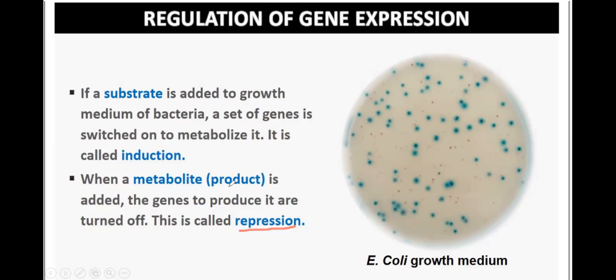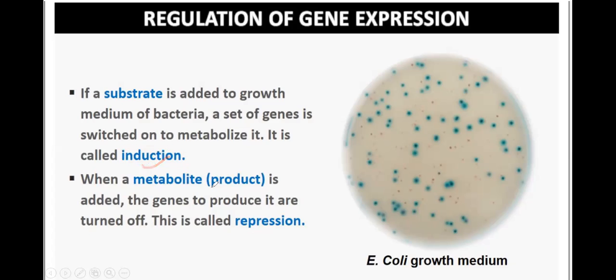When you add a metabolite and, because of that metabolite, genes are switched off, turned off, that is called repression. When a gene is switched on by a substrate, that is called induction.